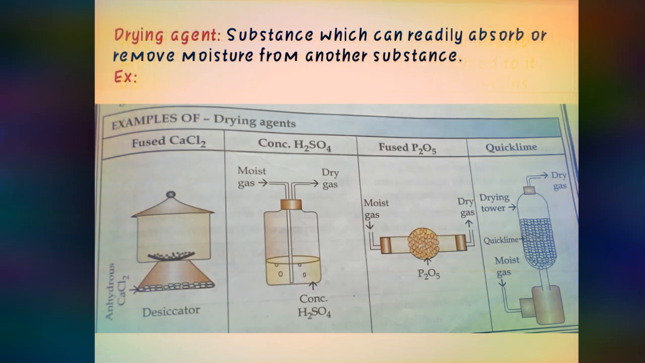You can see the next topic is drying agent. A substance which readily absorbs or removes moisture from another substance is called a drying agent, as from the name it is drying. Examples are fused calcium chloride, concentrated H2SO4, fused phosphorus pentoxide, as well as quicklime.